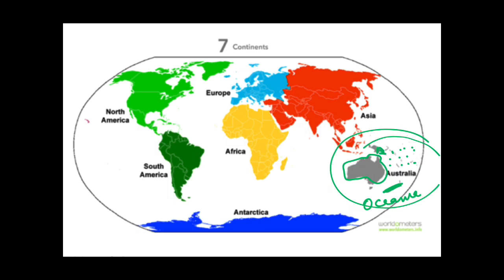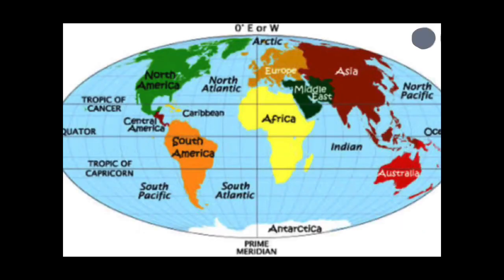Now let us consider some other features also. We have divided our Earth with imaginary lines, which are known as latitudes and longitudes. As you can see, the horizontal lines are known as latitudes. This is 0 degree latitude, which is also known as the equator.